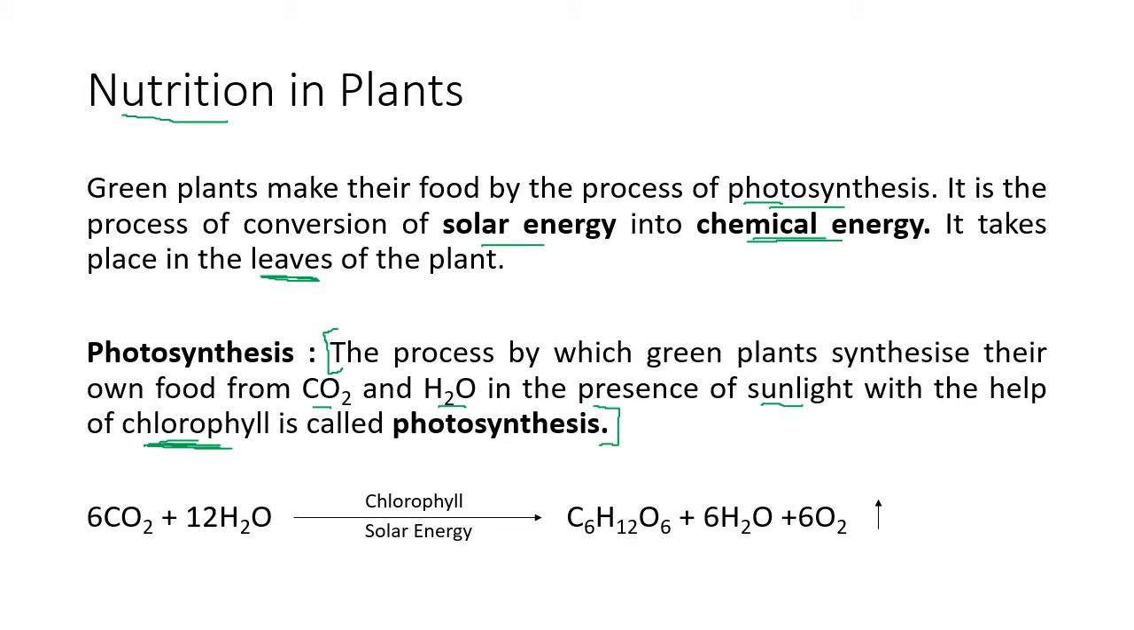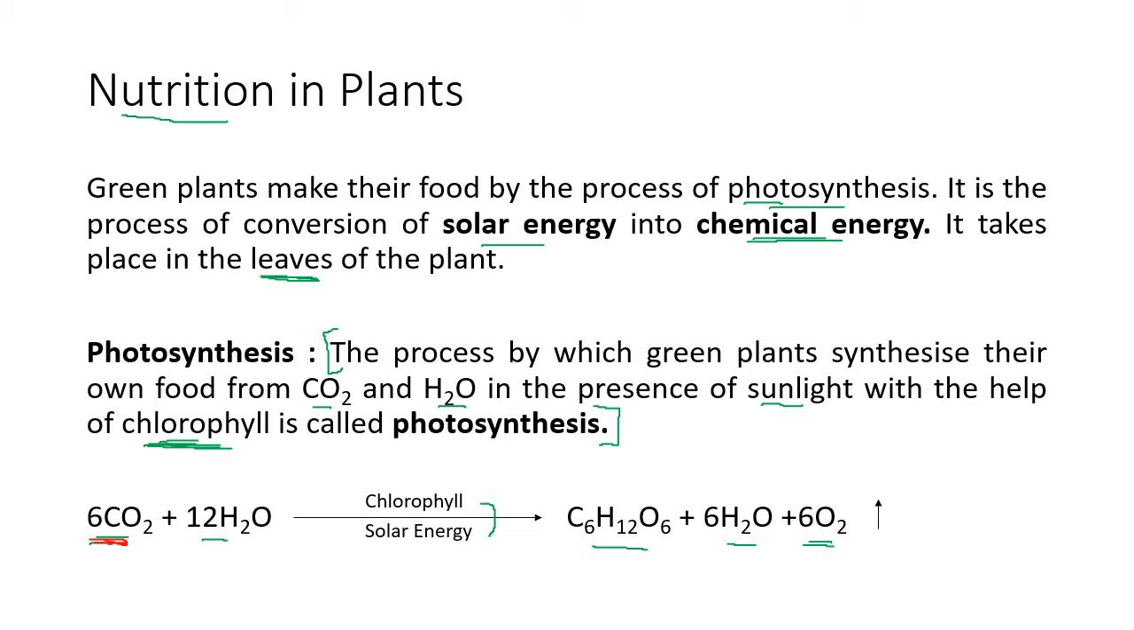So the equation we have is something like this: 6 CO2 plus 12 H2O, in the presence of chlorophyll and with the help of solar energy, we get C6H12O6. This is glucose, and again water is released and oxygen is released. Plants take in carbon dioxide and give out oxygen, right? So the raw materials are CO2, and we'll have to see how plants take in CO2 because it is needed.